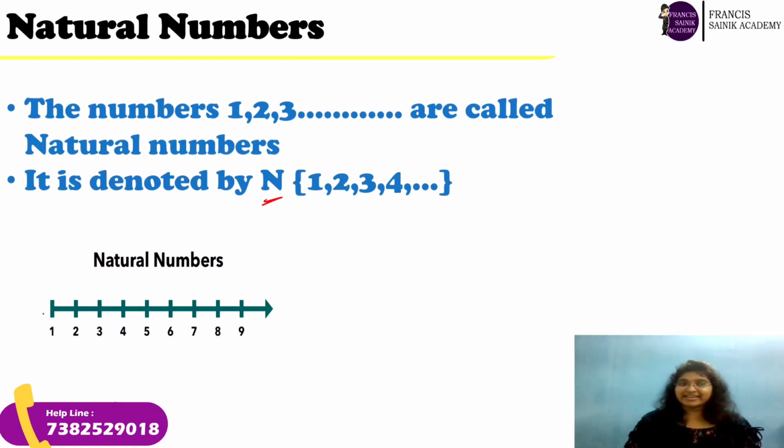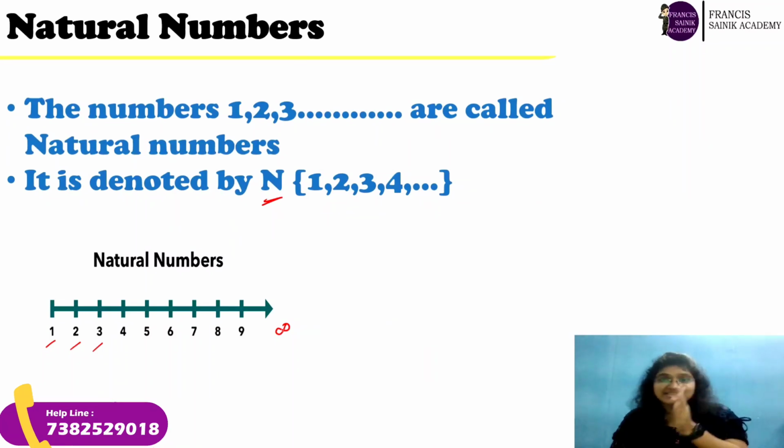Look here in the number line. The numbers starting from 1, 2, 3 and so on till infinity, right? So natural numbers are the set of numbers starting from 1, 2, 3 and so on.